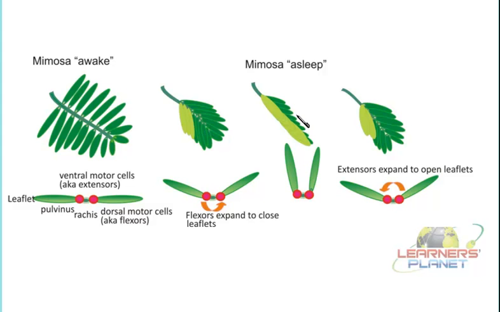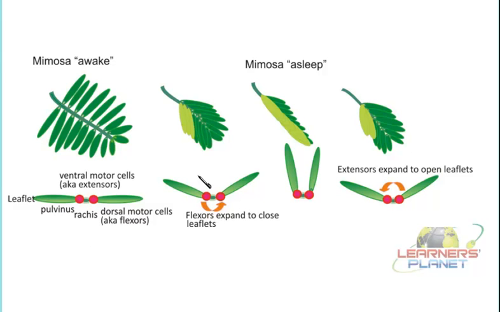Now as the stimulus has been removed, what will happen? The reverse action will take place. The flexors now relax, and the extensors now expand. As these extensors, that means the cells which are present on the ventral side, expand, they will put a pressure over these leaflets, and this is why they are observed in the erect condition. So this condition is known as the awake condition of the mimosa plant.